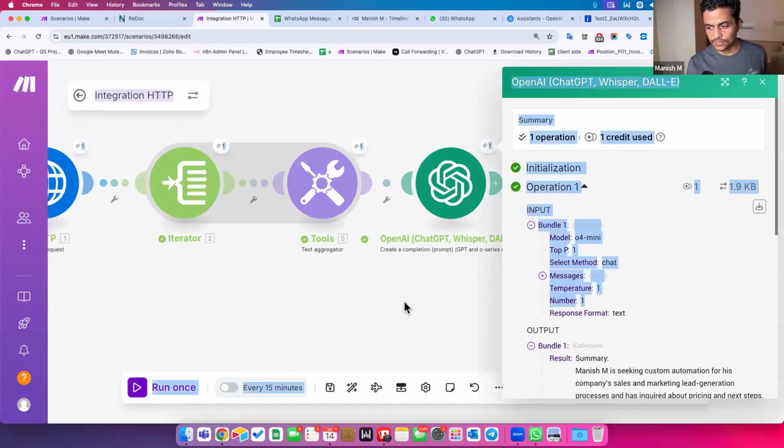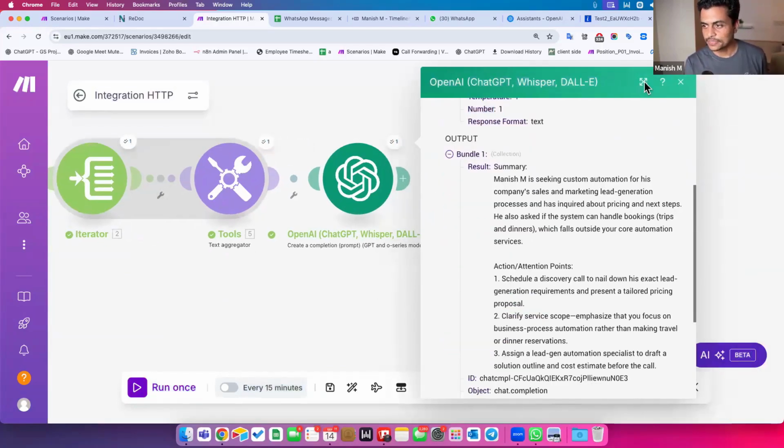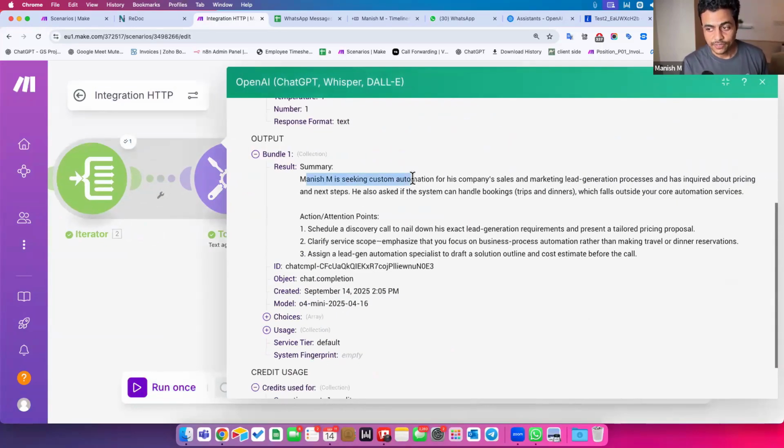GPT processed it, and here is its summary. It says Manish is seeking a custom automation solution for his company's sales and marketing lead approach, and had inquiries about pricing, the next steps, and so on. He asked if the system can handle booking trips and dinners, which fall outside of your core automation services. Action point: schedule a discovery call to nail down his lead generation requirement.